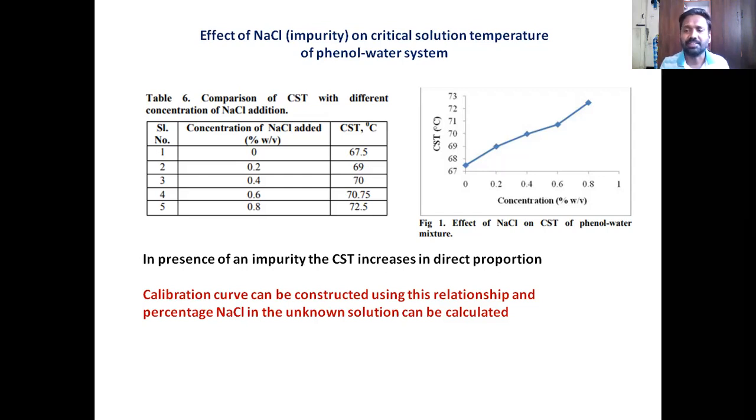So don't you think it's a very useful method now? So you have one more method. Usually, what are the methods available for quantitative estimations? Basically, titrations, gravimetric estimations. This is also a method now to find out the concentration of NaCl. NaCl is one example of an impurity. You can take any impurity. But in our experiment, in our laboratory work, NaCl impurity is suggested as your experiment.